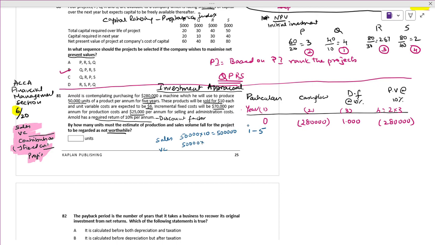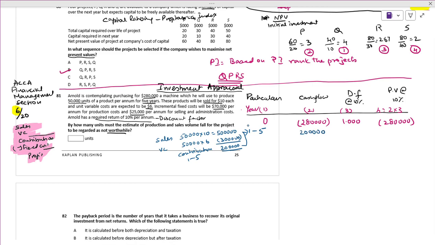50,000 times 6 comes to 30,000. Now contribution is how much? Contribution is 200,000. This is consistent from year 1 to 5. This much we are taking here. How much is there? 20,000.